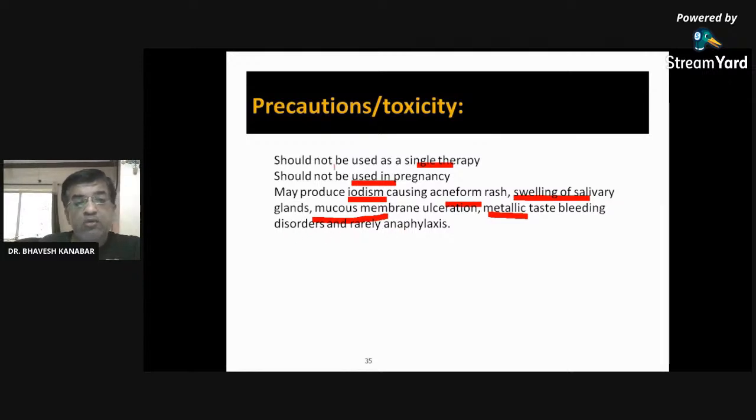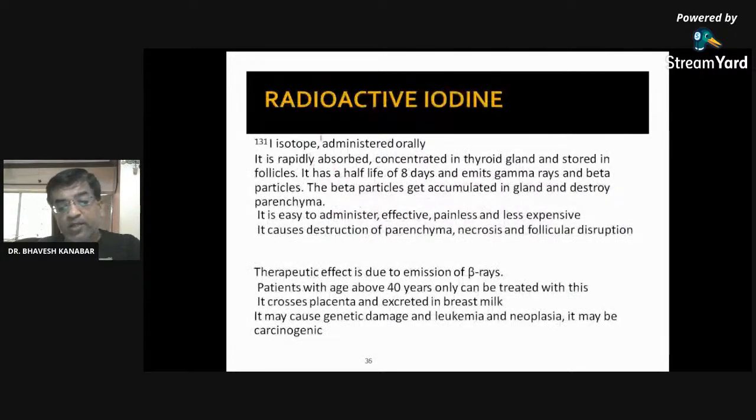But the most commonly used drugs are thioamides: methimazole, carbimazole, propylthiouracil. Iodide is not commonly used. Radioactive iodine, I-131, is also administered orally. Remember, radioactive iodine is an oral preparation. It is rapidly absorbed, concentrated in the thyroid gland and stored in the follicle.